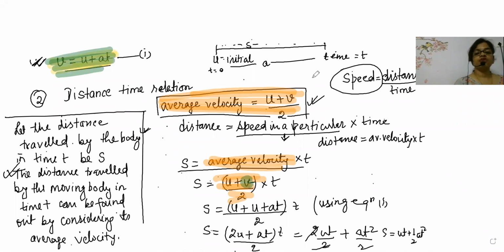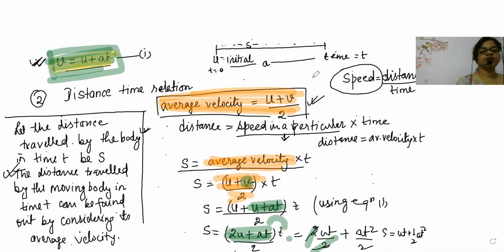And now the v formula is written as u plus at. What is the v formula written as? U plus at, because here final v is equal to u plus at. Now u plus u will become 2u plus at. Now divide by 2 separately, so 2 and 2 will get cancelled. So ut plus, and now a into t, a t first times 2 into ut. It will become ut because 2 and 2 got cancelled. But again plus at square, at into t, will become at square by 2. That is, s is equal to ut plus half at square.